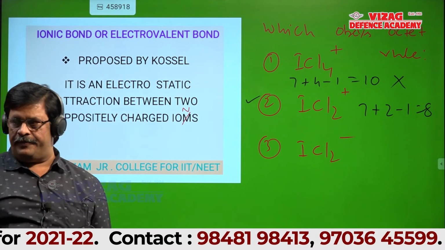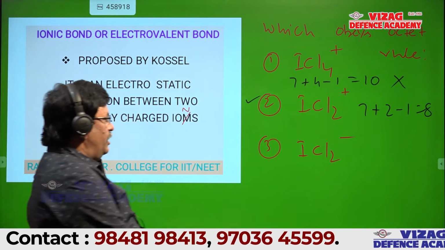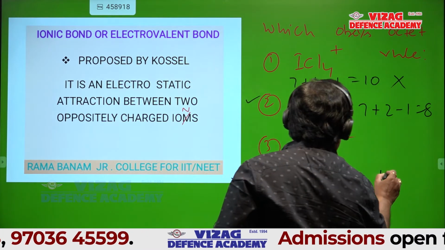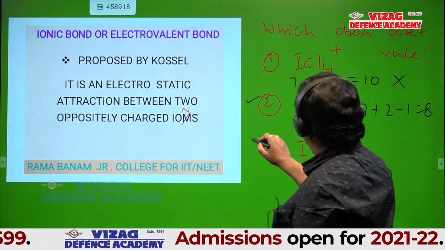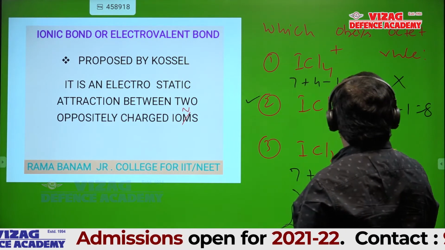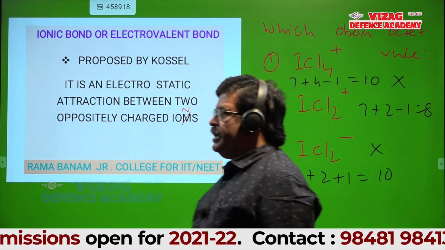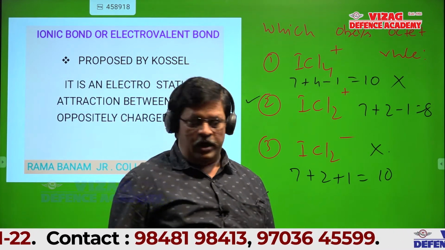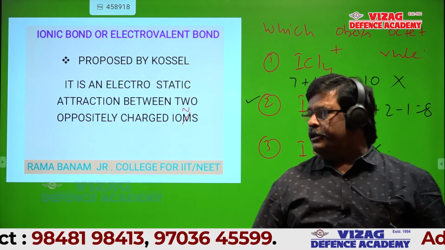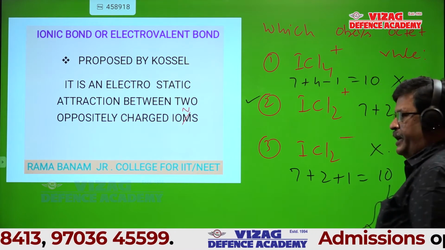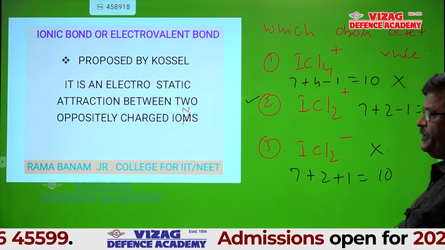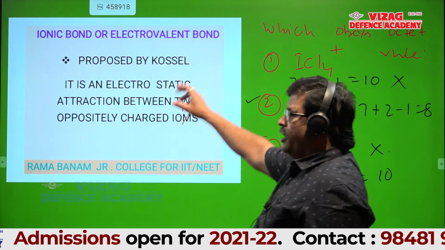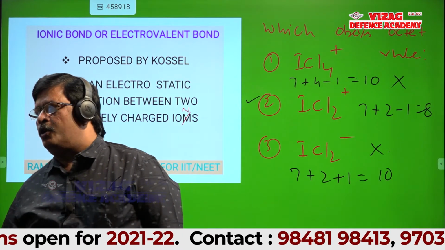Is it okay? For this, 7 plus 2 plus 1, 10 electrons. Does not obey. Disobeys. So in the given 3, only one obeys octet rule, that is ICl2 plus. Any doubt in these 3, students? Now, can we start a new part, ionic bond or electrovalent bond?